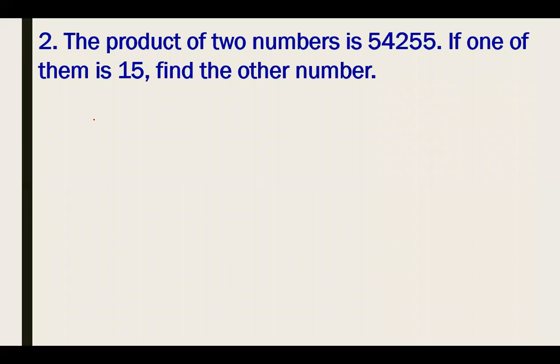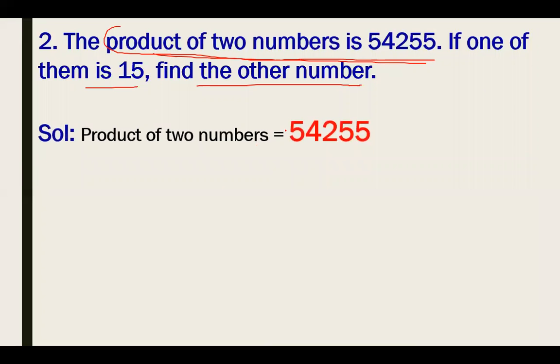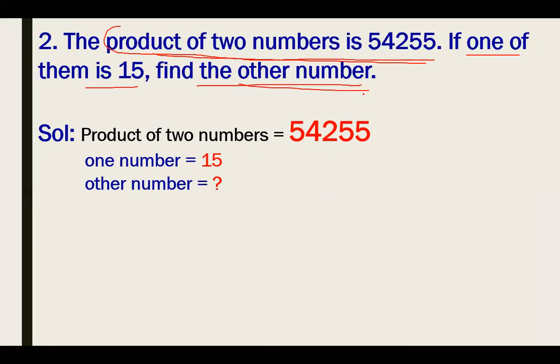Here we have the next question: the product of two numbers is 54,255. If one of them is 15, find the other number. So firstly, let's write the statement from the question. Product of two numbers is 54,255, and one number is also given to you. It is 15, and you have to find the other number.